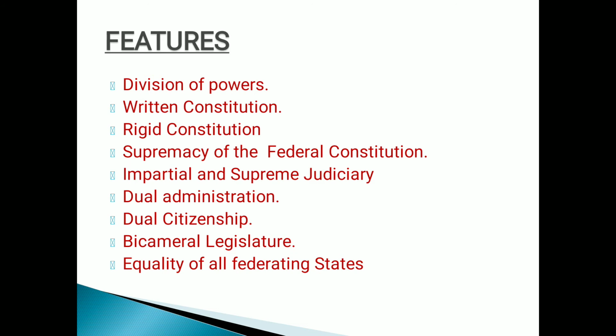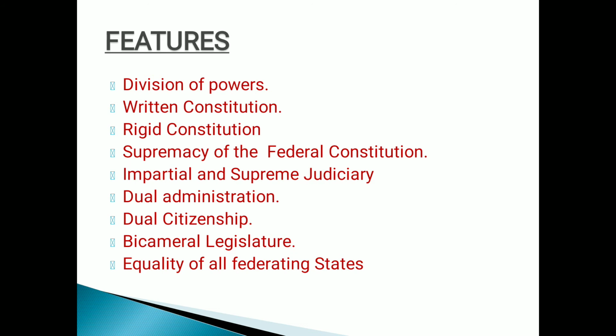Now, in a federal constitution, there has to be an effective division of power. It becomes essential to do so in writing, and in order to make it definite and binding upon both the center and the federating states, it has to be in a written form. Right? If they wanted this power to be binding, to be properly implemented, then they have to write. Clear? So that must be a written and enacted constitution. Only then can it effect the division of power in a successful and efficient manner. Clear?